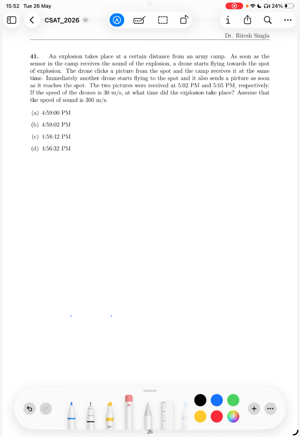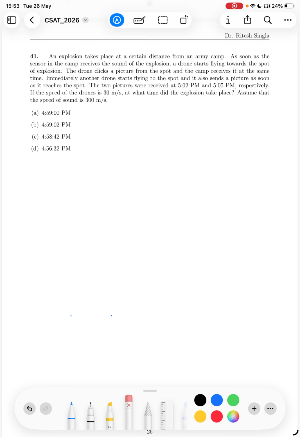It is saying that an explosion takes place at a certain distance from an army camp. As soon as the sensor in the camp receives the sound of the explosion, a drone starts flying towards the spot of explosion. The drone clicks a picture from the spot and the camp receives it at the same time. Immediately, another drone starts flying to the spot and it also sends a picture as soon as it reaches the spot. The two pictures were received at 5:02 pm and 5:05 pm respectively.